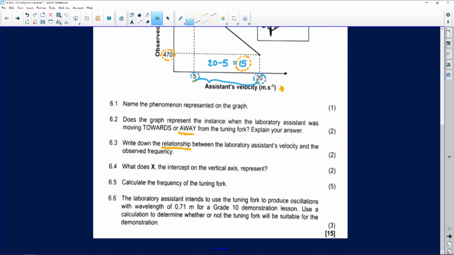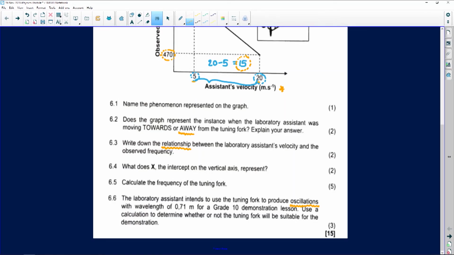Let's go down. Let's see what we have here. Then they continue to say, the laboratory assistant intends to use the tuning fork to produce oscillations. Now, oscillations is something that was introduced to us in grade 11. Oscillations is just a repetitive movement or vibration over and over again. For example, like a sound source. If you were to magnify a sound source, it's actually moving back and forth, longitudinal waves that are just oscillating back and forth. So he's intending to use the tuning fork to produce oscillations, which is just repetitive.